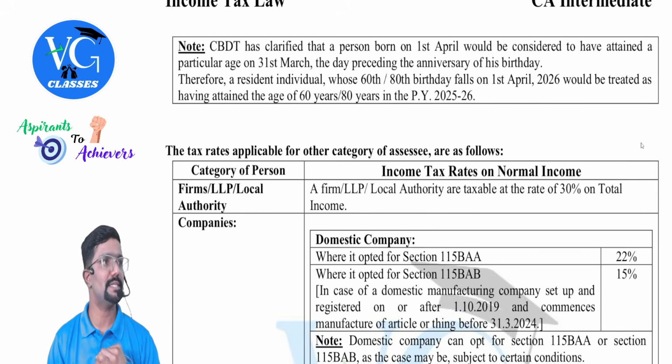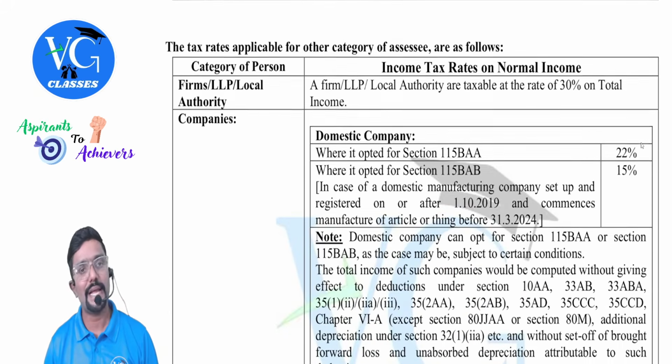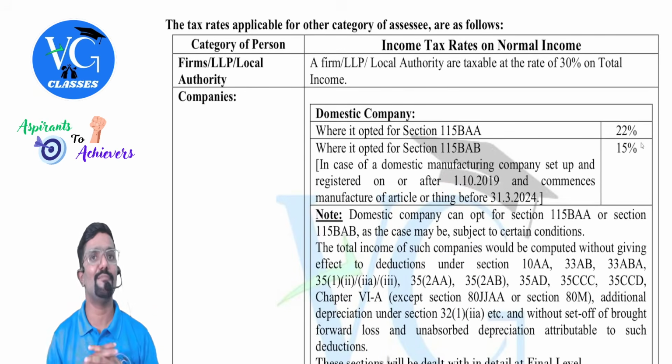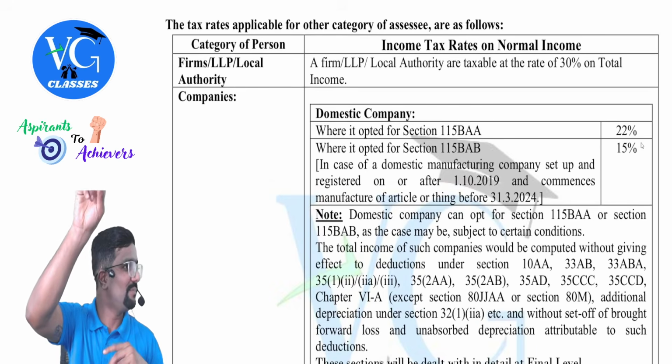Okay. Sure. Then, what are the tax rates applicable for other category of person? Till now, we saw only for one set of people.